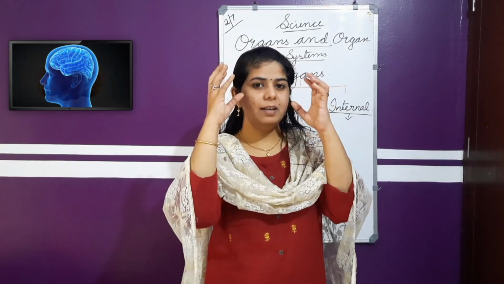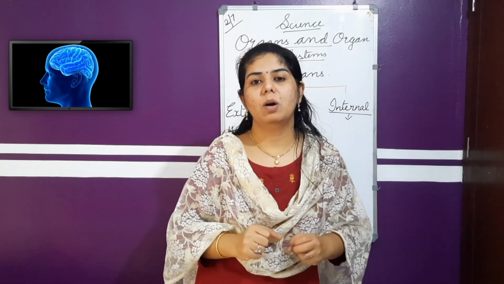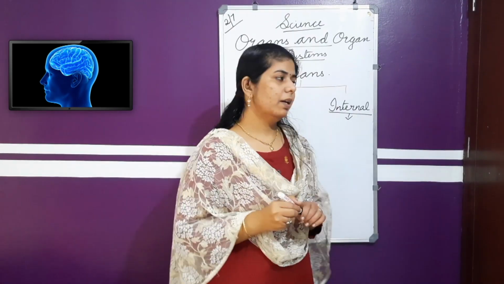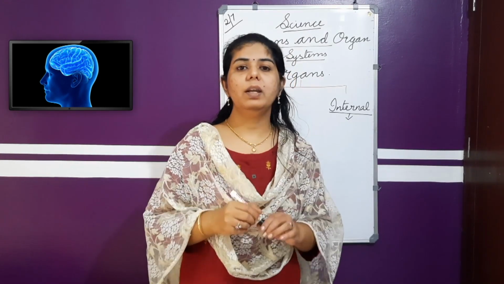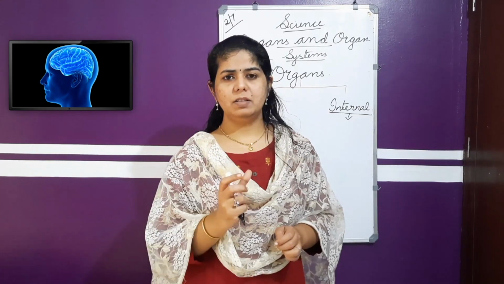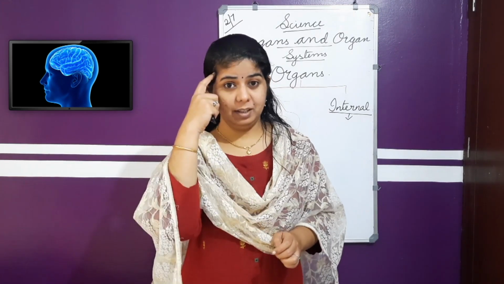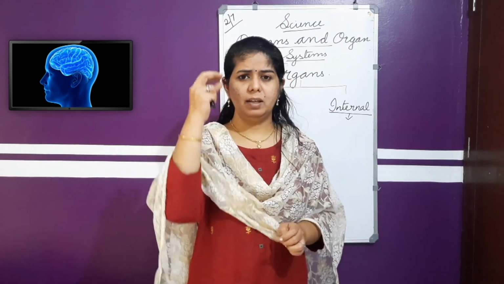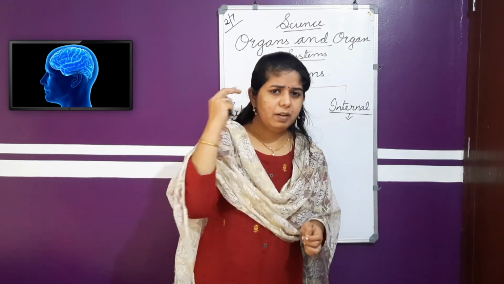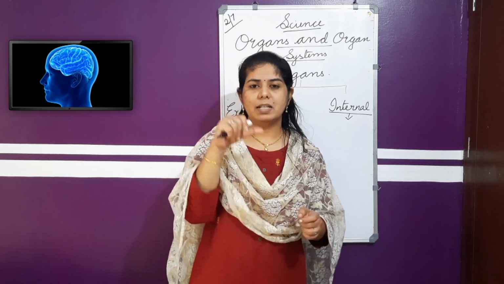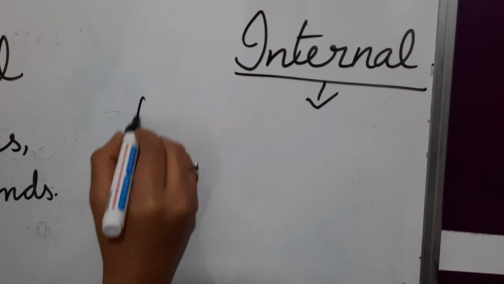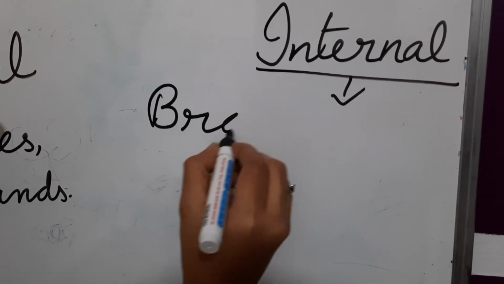Skull. Inside the skull, you have this organ called the brain. So, first internal organ, you can tell, which is a very, very important internal organ, which controls all our activities, for thinking, for keeping all whatever you are learning. You say, is there in your brain? We'll ask sometimes, isn't it? That is the important work of the brain. The first internal organ is brain.